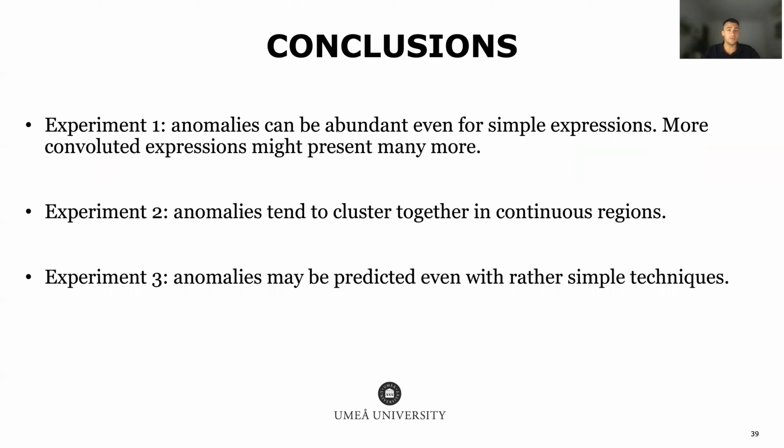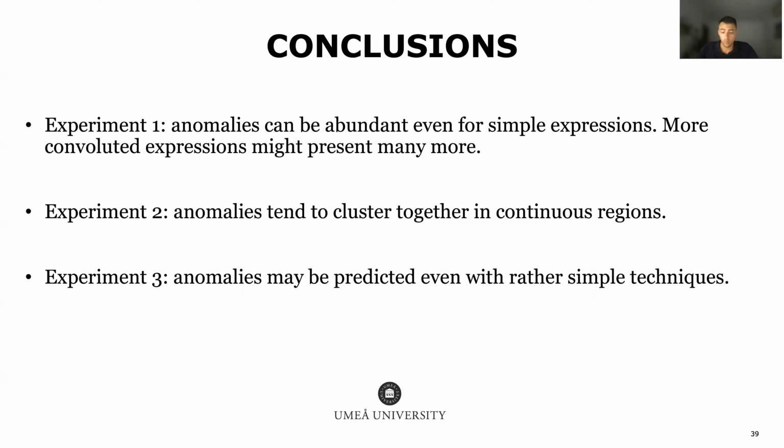And finally, I'd like to summarize the conclusions of our work. From experiment 1, we obtained that anomalies can be abundant even for simple expressions. And we have to say that the expressions used in our work are rather simple since they present very few algorithms compared to the amount of algorithms we could find from more real expressions. And the algorithms in our case use even fewer kernels. Using a more varied set of kernels will most likely increase the variability in the kernels' efficiencies, and this will translate in turn into anomalies being more frequent.